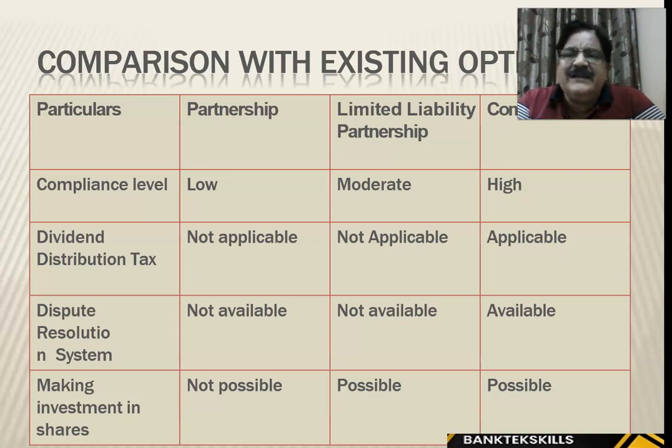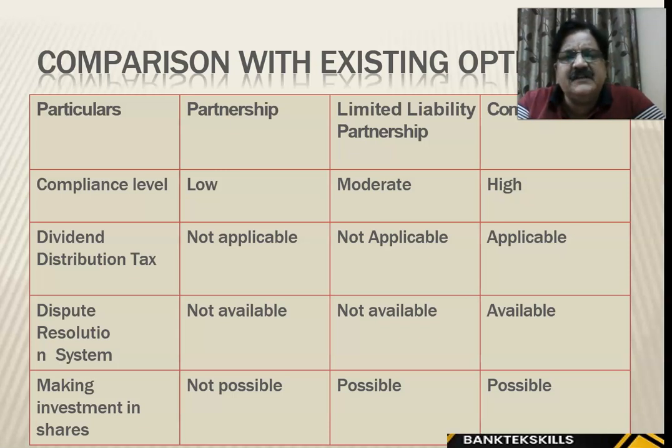LLP moderate, company is very high. Audit every quarter, you have to get balance sheets published, audited, right? You have to declare the results. Dividend distribution tax, DDT, is not applicable in case of partnership. LLP not applicable. For companies it is applicable. Dispute resolution system is only available in case of company.